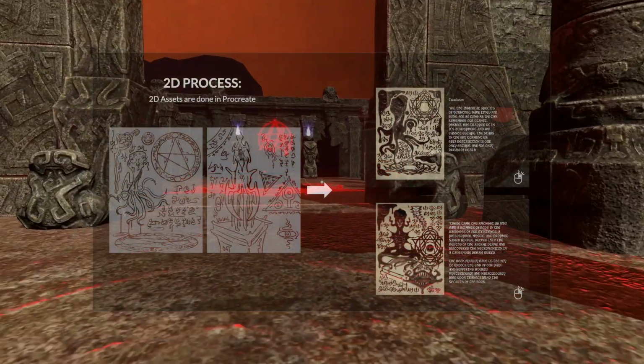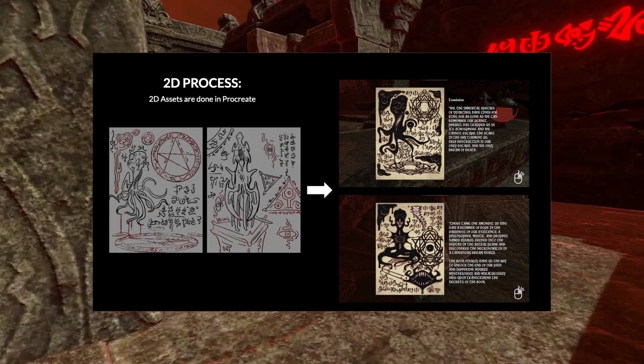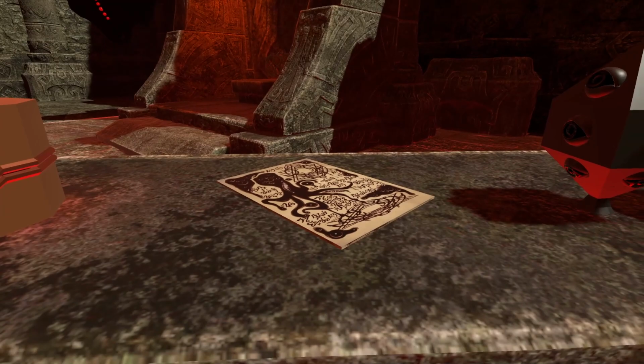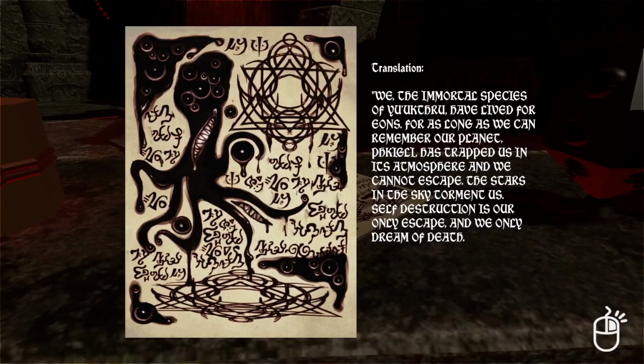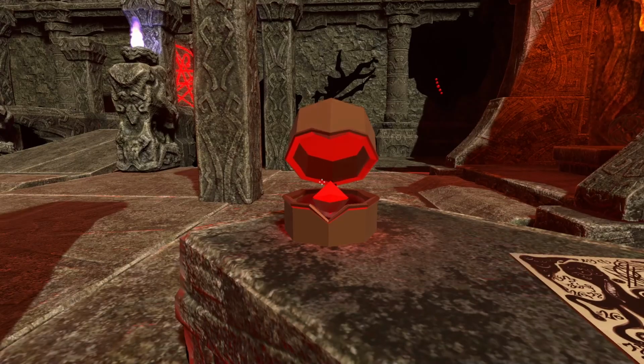To develop this project, we used Unity, with some custom assets made in Procreate, Nomad, and Blender. We created many sketch drafts of the pages, and then compressed them into 6 complete pages, fit with translations.